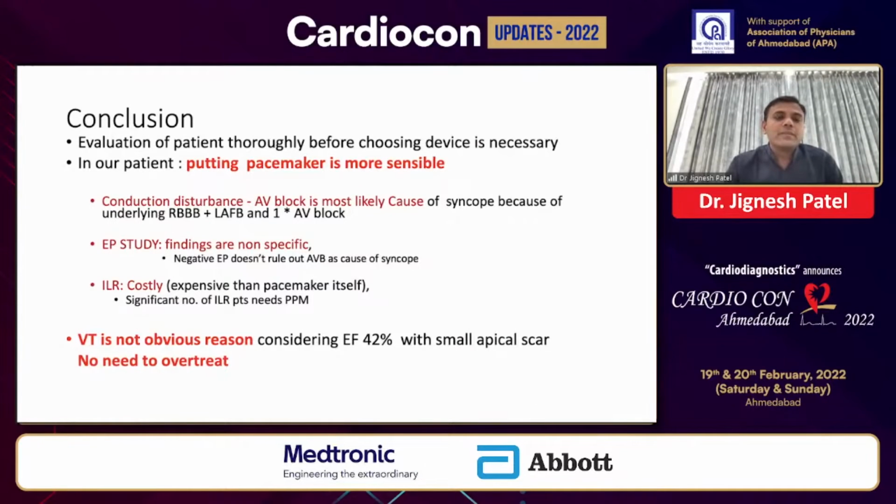So to conclude, the evaluation of the patient thoroughly before choosing a device is really very necessary. In our patient, permanent pacemaker implantation is more sensible and it is sufficient enough because the conduction disturbance, AV block, is the most likely reason in our patient, considering the fact that the patient is having a bifascicular block with first degree AV block. And second thing, the EP study findings are non-specific.